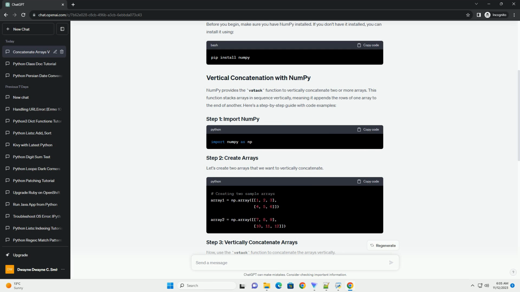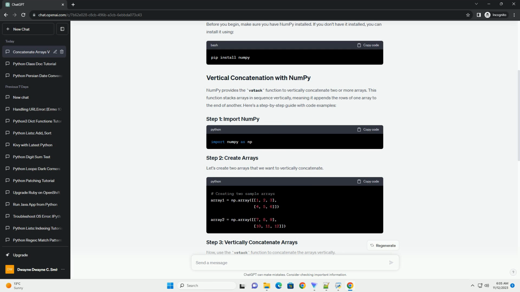Before you begin, make sure you have NumPy installed. If you don't have it installed, you can install it using pip. NumPy provides the vstack function to vertically concatenate two or more arrays. This function stacks arrays in sequence vertically, meaning it appends the rows of one array to the end of another. Here's a step-by-step guide with code examples.